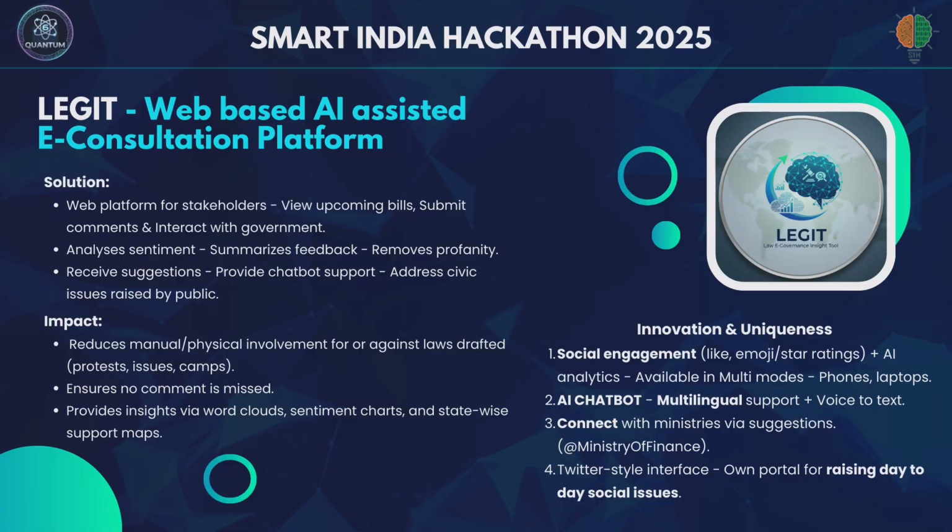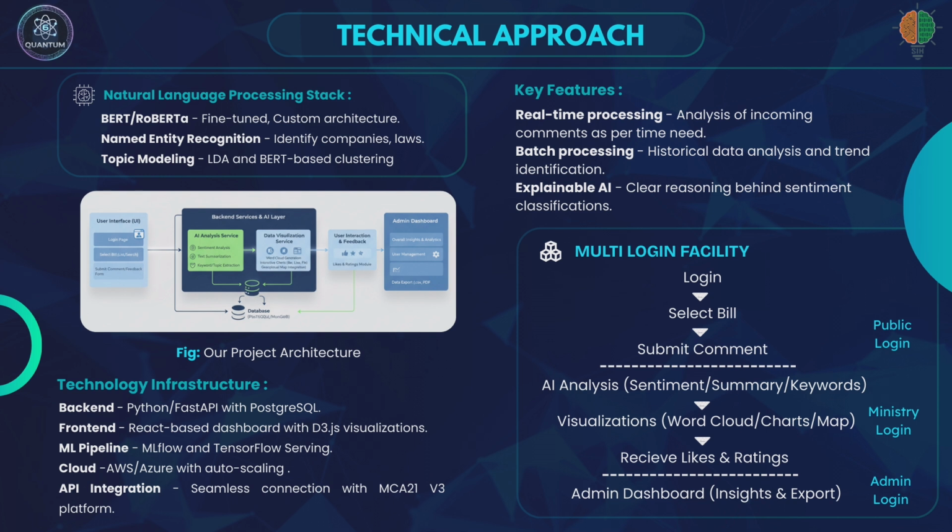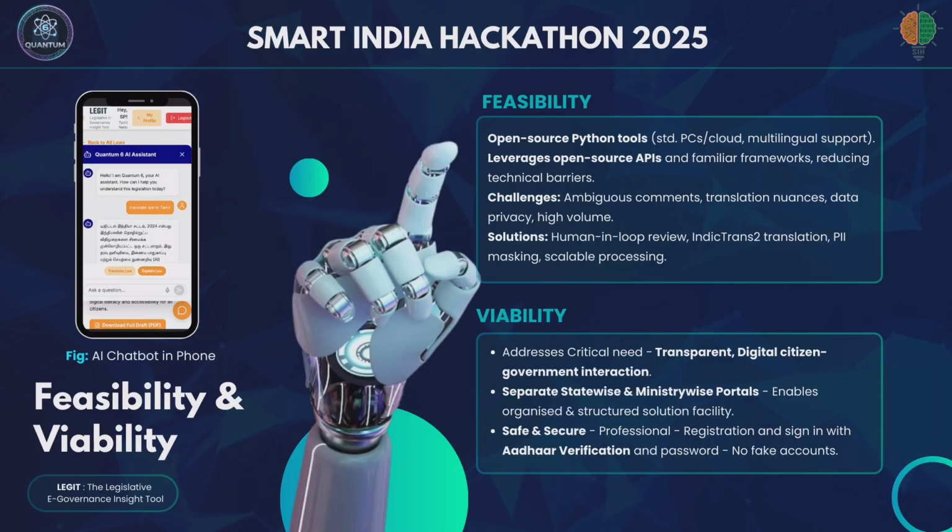We believe Legit transforms India's legislative consultation from a manual, exclusionary process into an intelligent, inclusive, and democratically empowering platform. By addressing the critical 75% feedback analysis gap through AI powered sentiment processing, eliminating language barriers for 600 million potential people, and reducing processing cost by 450 crores annually, Legit positions India as a global leader in digital democracy.